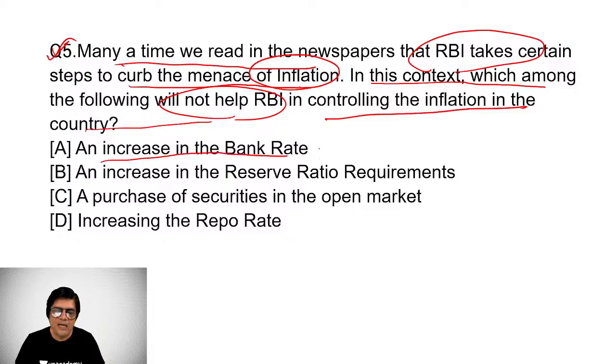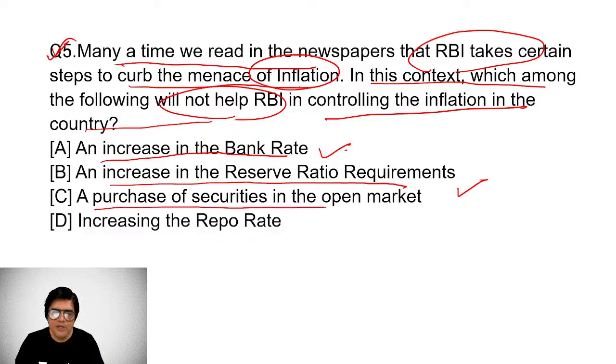An increase in the bank rate, of course, would control inflation because it would minimize liquidity in the environment. An increase in the Reserve Bank's ratio requirement, of course, will also have an effect on checking inflation. If the ratio requirement increases, the availability of liquidity would be less, and consequently it would check the inflation.